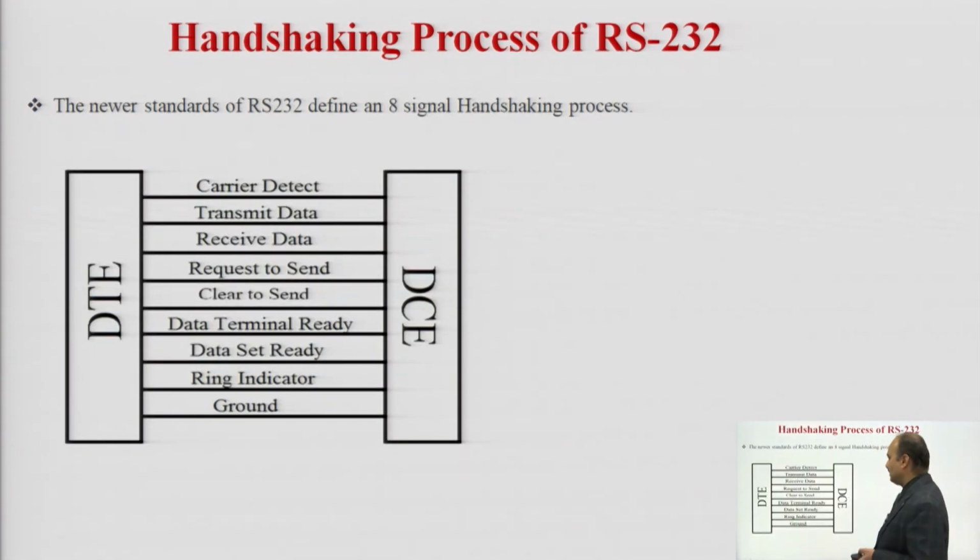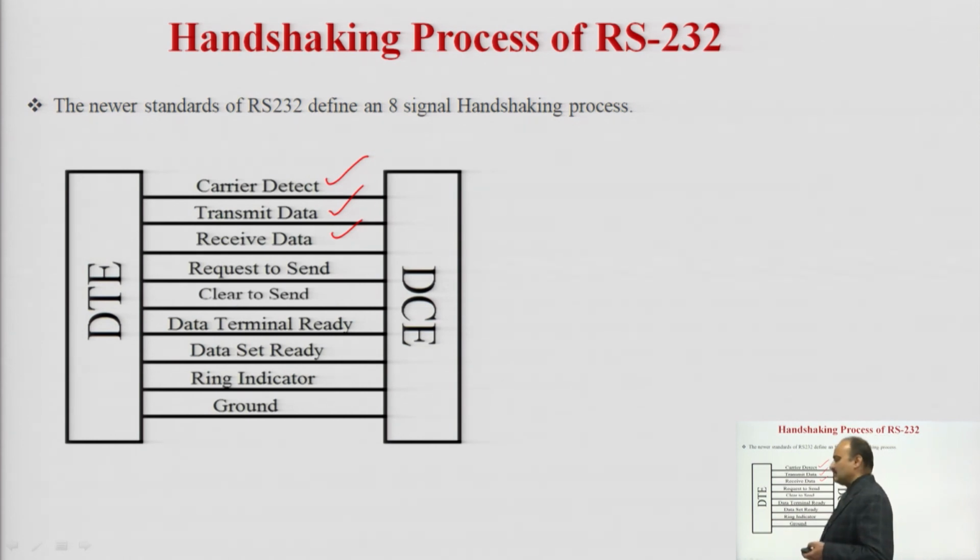The handshaking process can also use the full standard, that is, RS-232 defines 8 signals for the handshaking process. So, the various signals of RS-232 are used as handshaking signals, the 8 signals of RS-232 between DTE and DCE. These signals are carrier detect, transmit data, receive data, request to send, clear to send, data terminal ready, data set ready, ring indicator, and the ground. Ground is nothing but the common signal between the DTE and DCE.